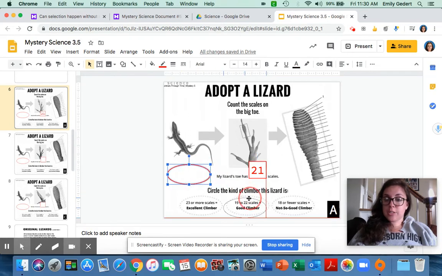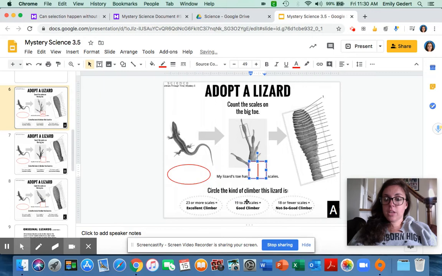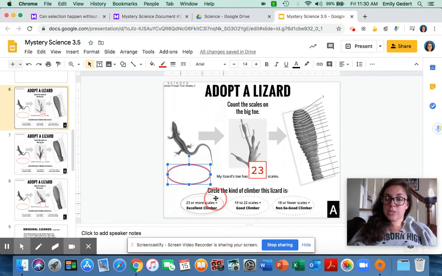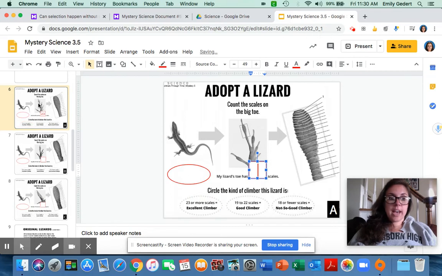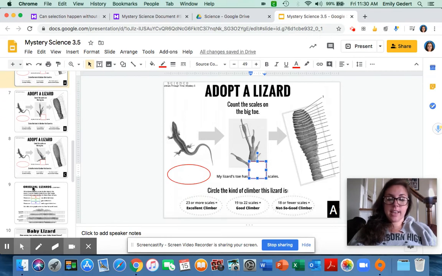So you're going to grab the circle and move it over here. And then any lizard that has 23 scales or more, let's say it has 23 exactly, then that means it's an excellent climber. So you're going to move that here. So you're going to do that for slides 6, 7, and 8. And then you'll go back into the video.